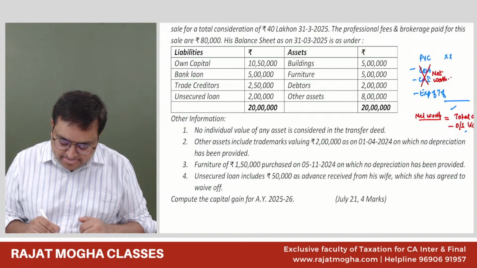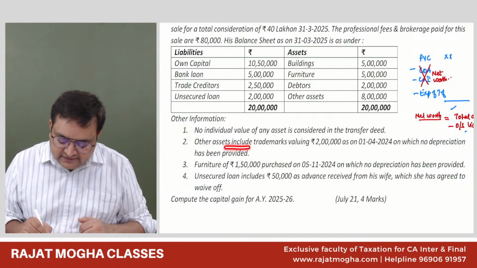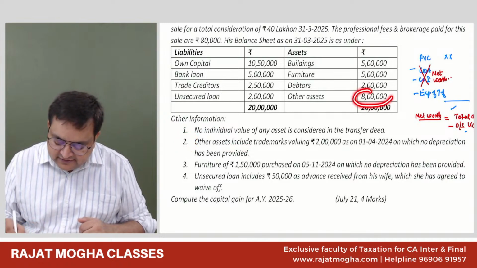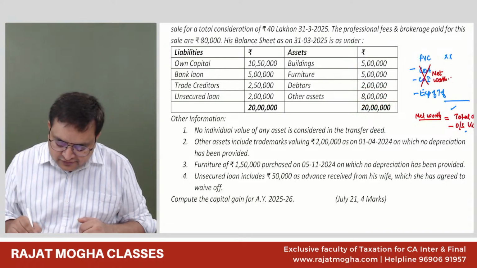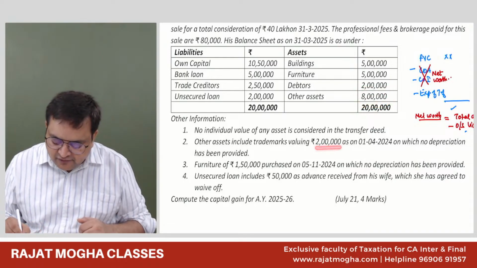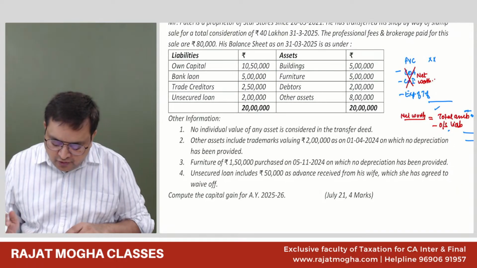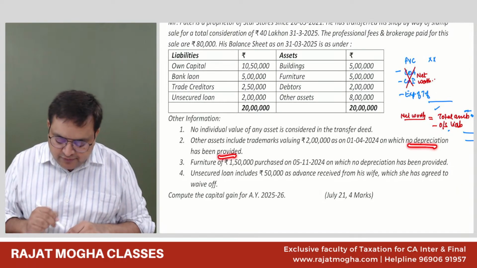Now, second, other assets include a patent of 2 lakh rupees as on 1/4/2024, on which no depreciation has been provided.